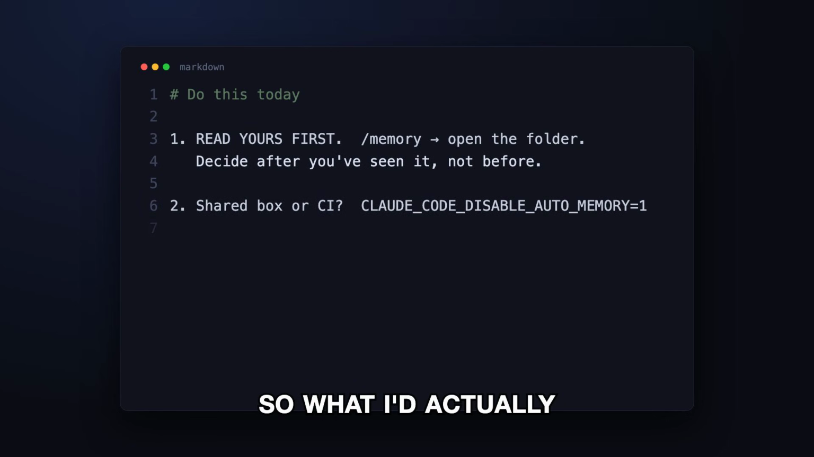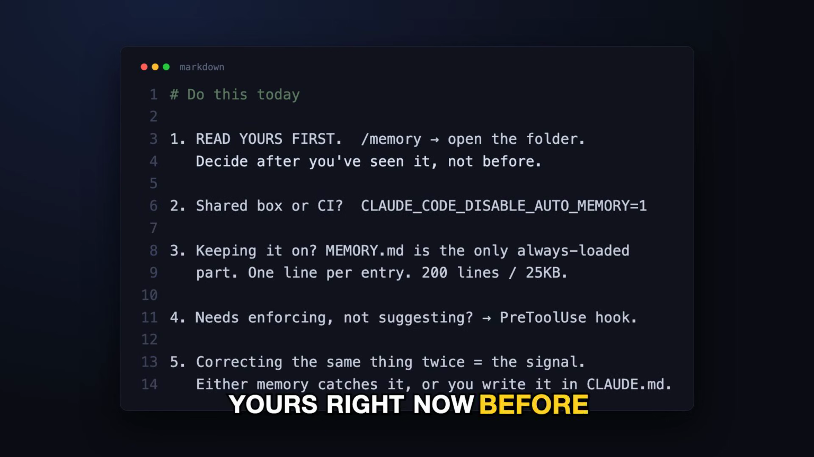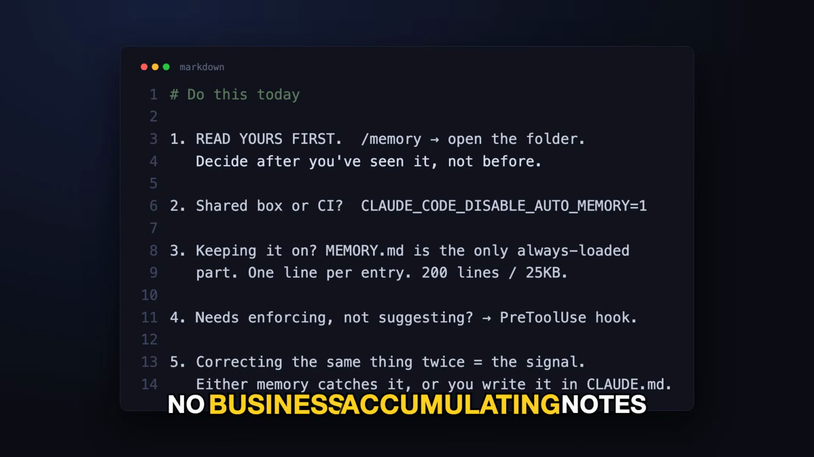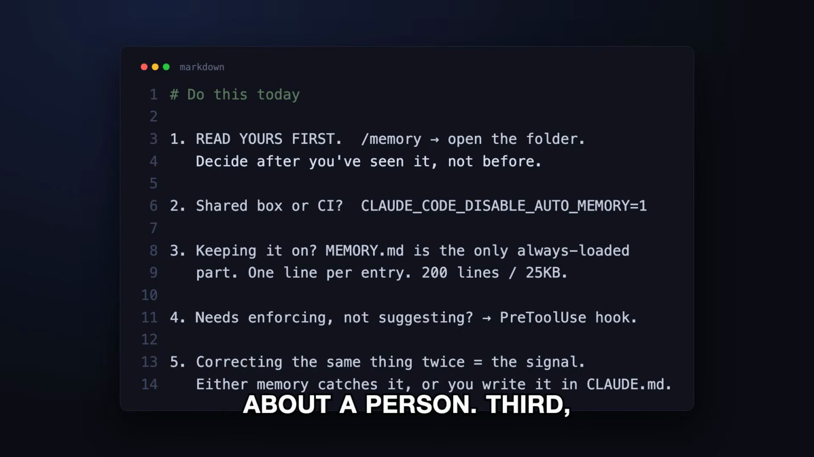So what I'd actually do? First, go read yours right now before you decide anything. Second, if you're on a shared or CI machine, set the environment variable. A build agent has no business accumulating notes about a person. Third, if you keep it on, treat MEMORY.md as a budget. It's the only part that's always loaded, so keep it to one line per entry. Fourth, anything you genuinely need enforced goes in a hook, not a memory. And fifth, this is the one I'd push. When you catch yourself correcting Claude twice about the same thing, that's the signal the feature is built for. Either it writes that down, or you do in CLAUDE.md.